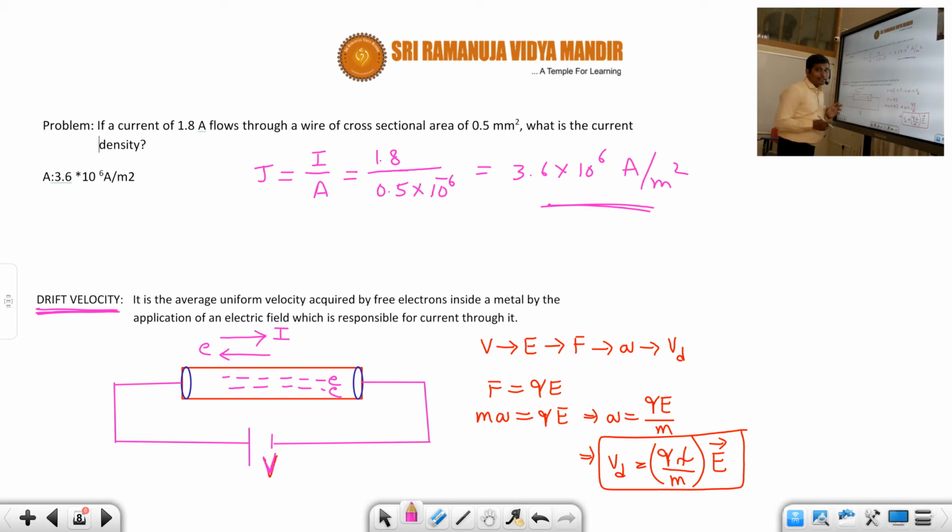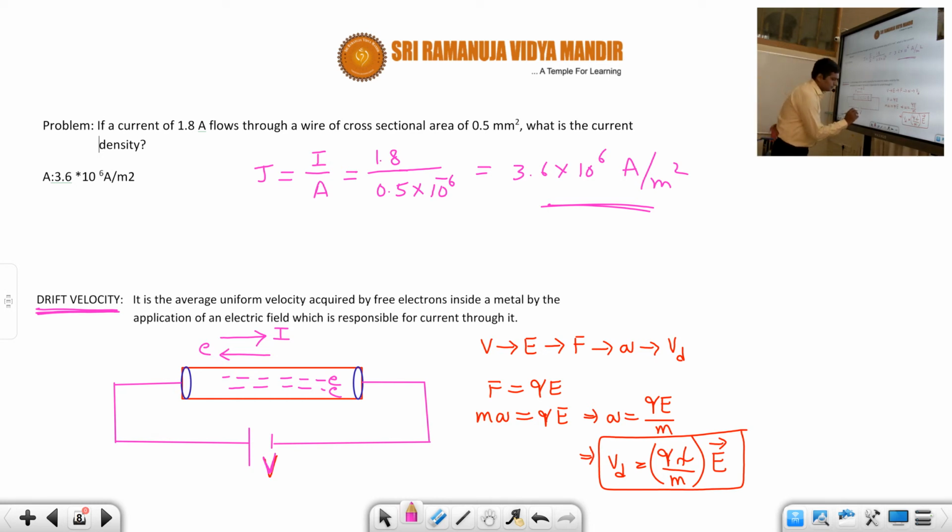Okay, as they are moving, they will have some velocity. That velocity is called as drift velocity. Whenever some object is moving, it will have some velocity. Here it is called as drift velocity. So first of all, why it will happen? What is the reason for this drift velocity? Okay, so students, here some quantities are involved. I'll explain those quantities as far as possible. I hope you will understand, because there are some terms called as electric field, force, and acceleration. Okay, so first let me explain.